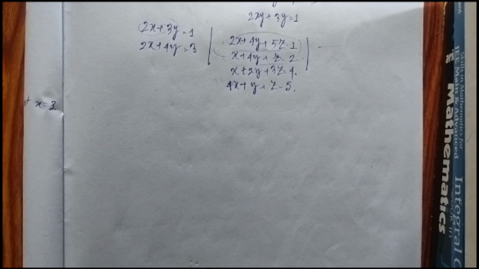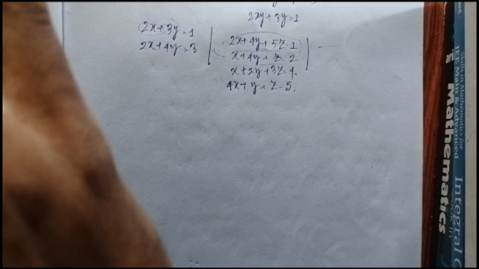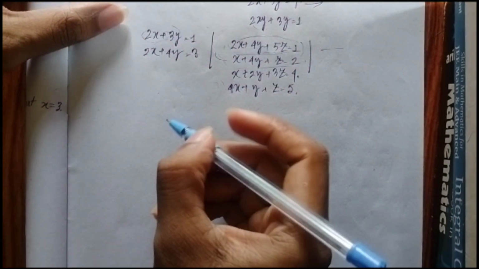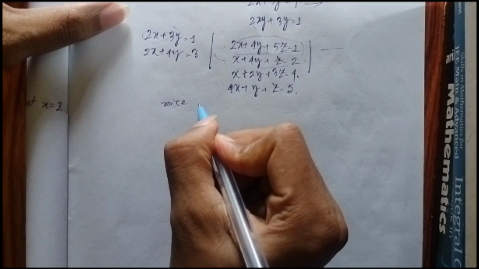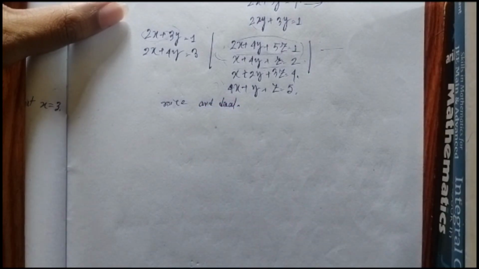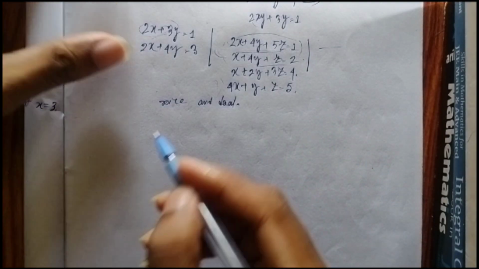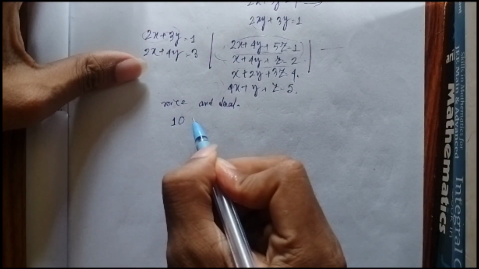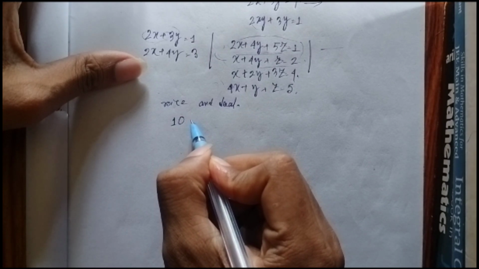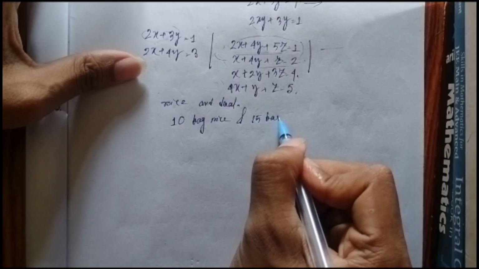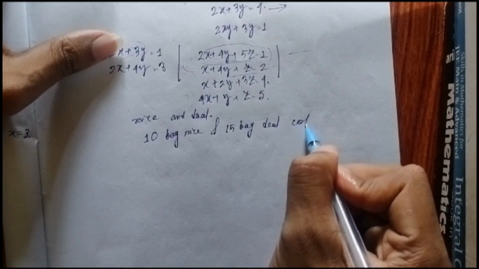So let me give you an example. Let's say you are a merchant of ancient times, and you sell rice and dal. Now you have two combos. You sell rice and dal like this: 10 bags of rice and 15 bags of dal cost 30 rupees.